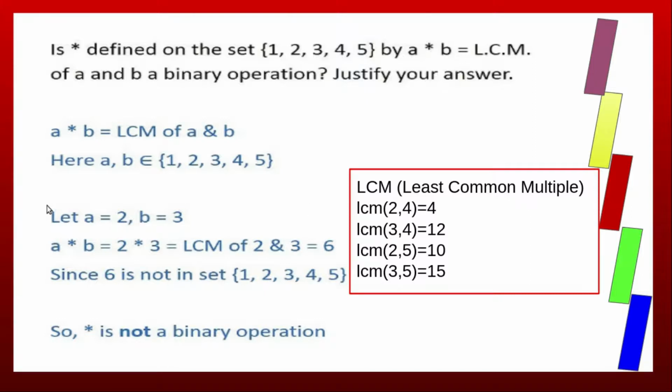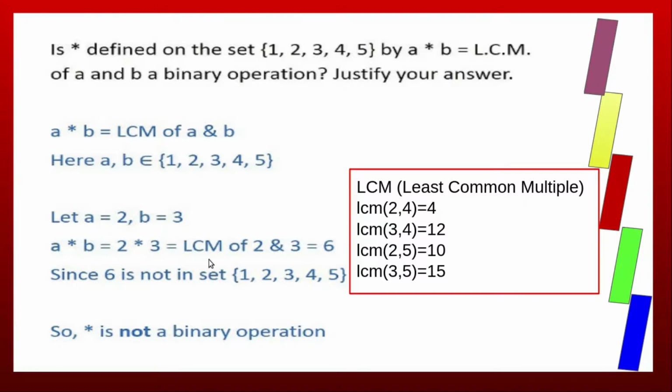When we consider two elements A equal to 2 and B equal to 3, multiples of 2 are 2, 4, 6, 8, etc. Multiples of 3 are 3, 6, 9, 12, etc. Common multiples of 2 and 3 are 6, 12, 18, etc. From those, the least common multiple is 6.